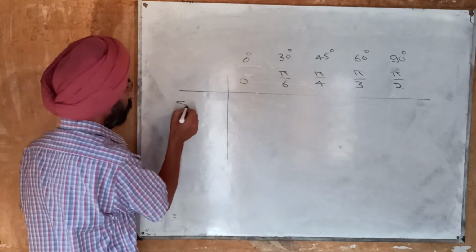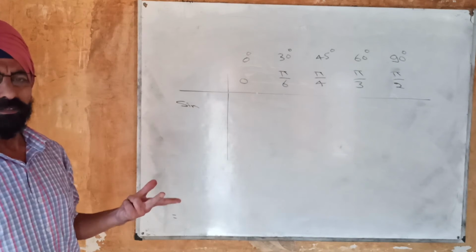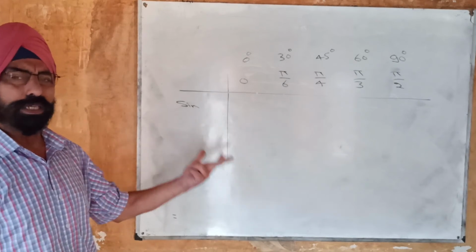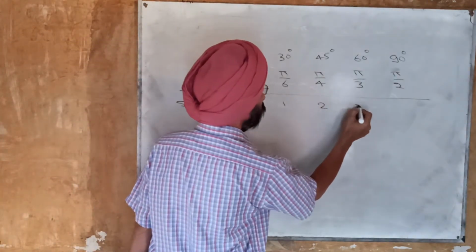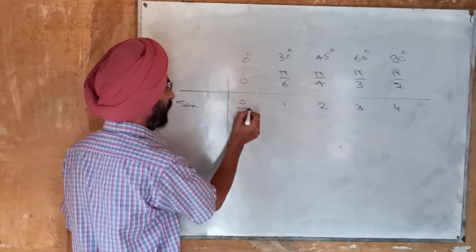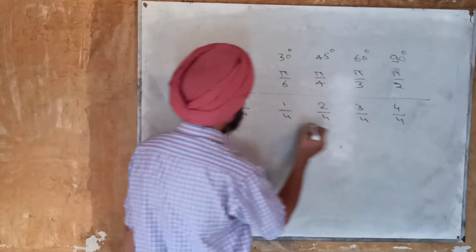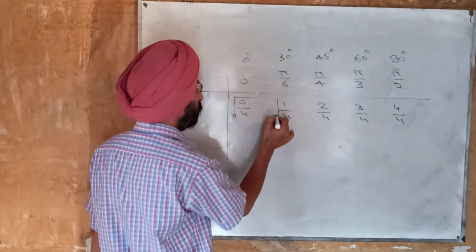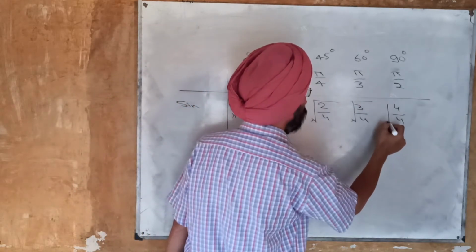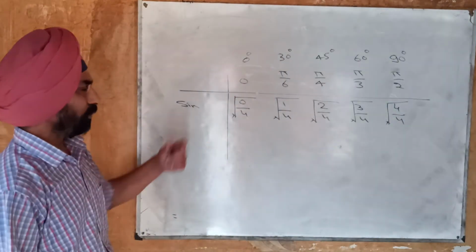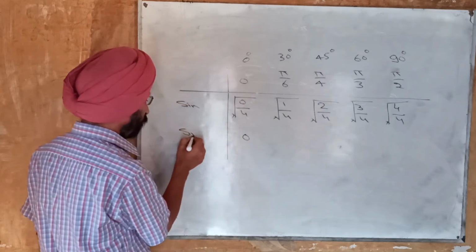First we see the values of sine of the angle. First of all we will have to learn the method how to keep these values in mind. You write just 0, 1, 2, 3, 4. Divide each of these by 4 and then take their square roots. What you are going to get are the values of sine. 0 divided by anything is 0 and square root is once again 0.